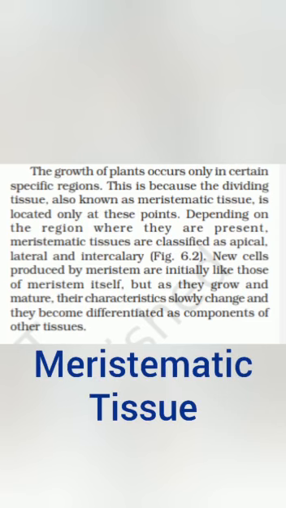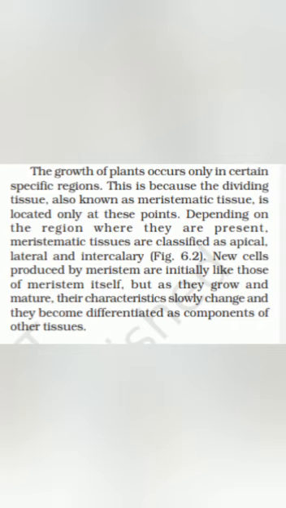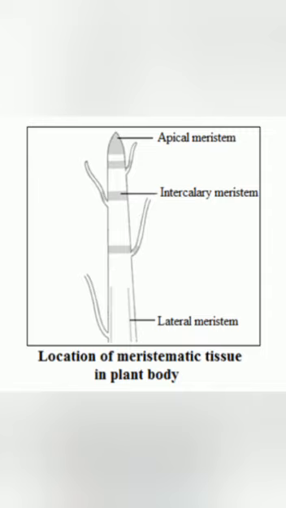What are meristematic tissues? Based on the dividing capacity, the plant tissues are divided into meristematic and permanent tissues. Meristematic tissues are the tissues which are found in certain growing regions of the plant. That means they are found at the root tip or shoot tip. So plants grow in length and width due to meristematic tissues. And based on the position where they are found, meristematic tissues are of three types: apical meristem, intercalary meristem, and lateral meristem. Look at the picture.